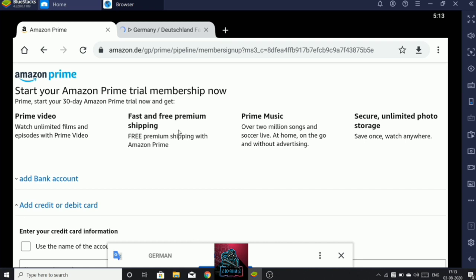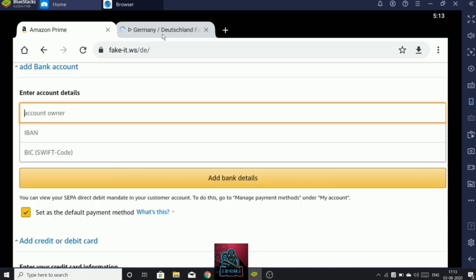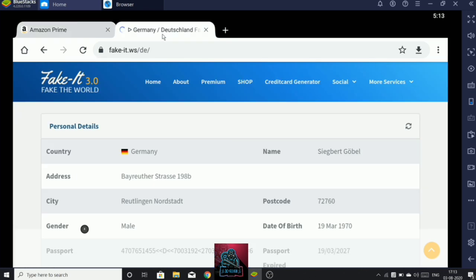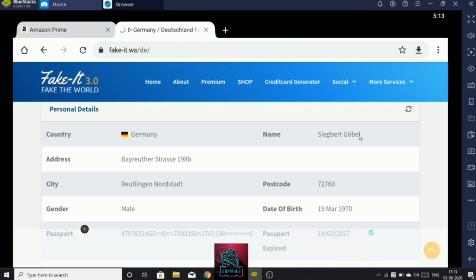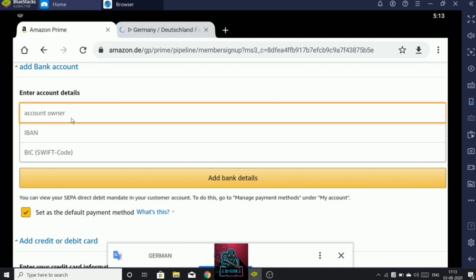After tapping on the Prime membership, here you will be on this page and add bank account. Now shift to the other website. See, here you will get the bank details of Germany, and here is the name. Do not highlight it blue and copy it. Just tap on it to copy. It's easy. Tap on it to copy, and here I'll paste the name. Okay, I've pasted the name.